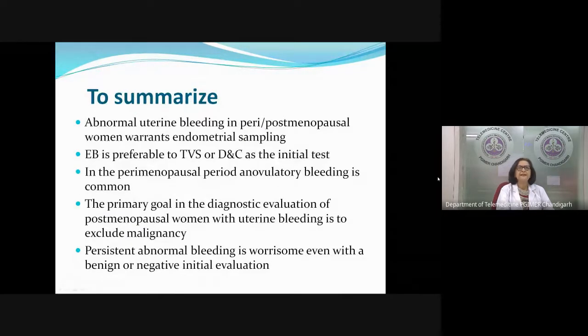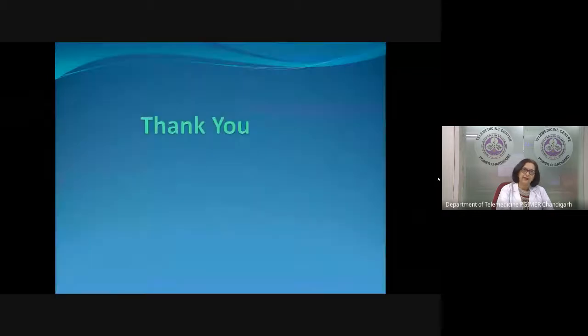So to summarize, abnormal uterine bleeding in a peri or postmenopausal woman warrants a sampling. EB is preferable to TVS or DNC as an initial test. In the perimenopausal period, anovulatory bleeding is a common cause, but in postmenopausal women, our primary goal of evaluation is to rule out malignancy, and persistent bleeding is worrisome even with a benign or negative initial evaluation. Thank you.